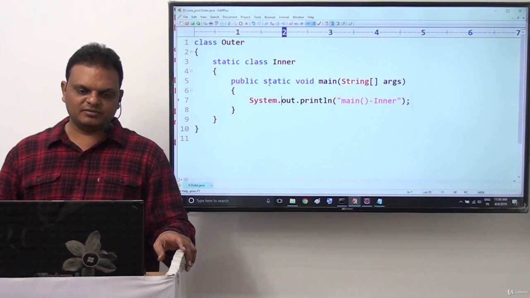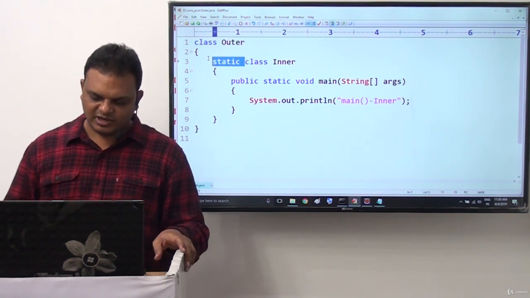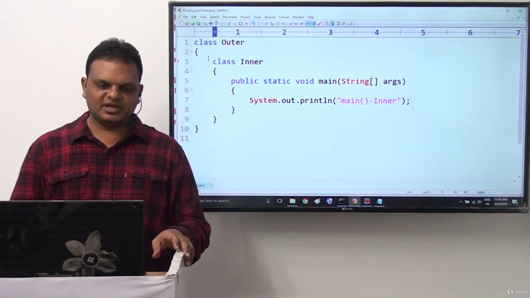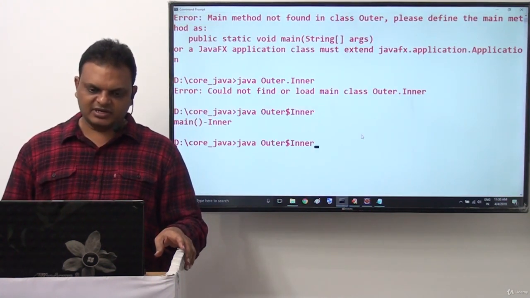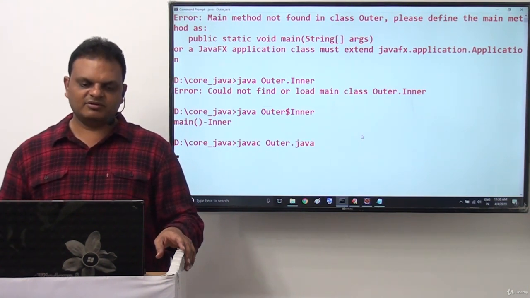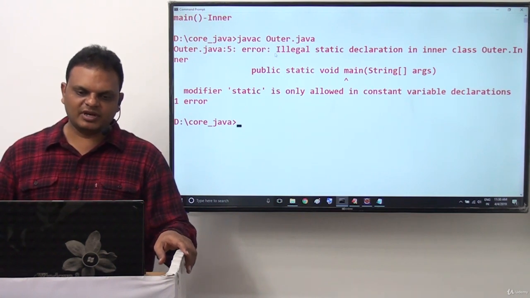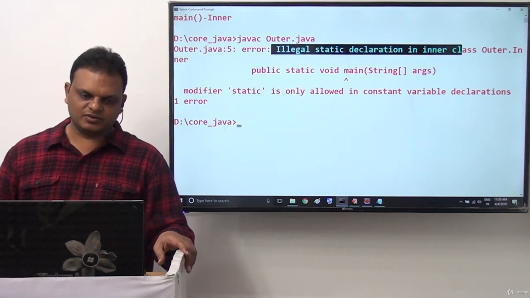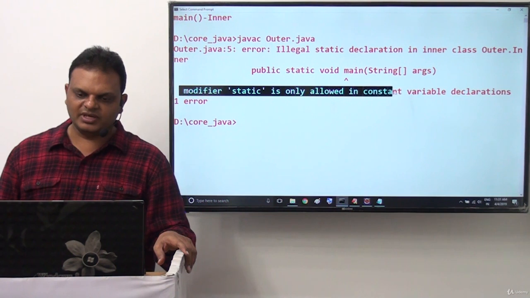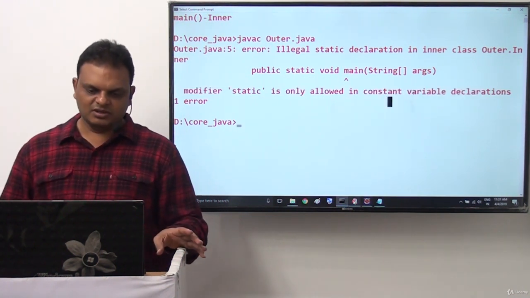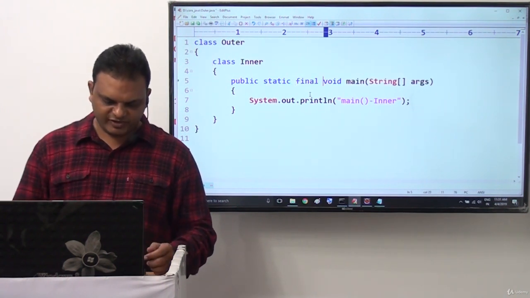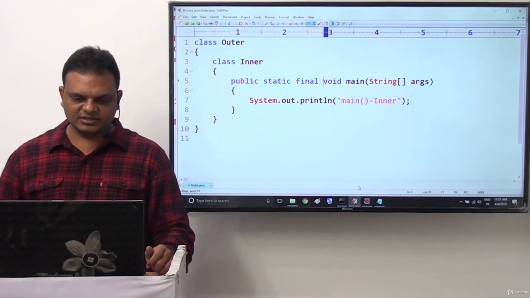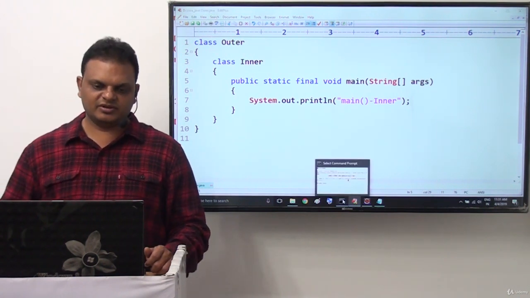But one more simple point here. For example, if I did not declare this inner class as static, then what happened here? We are definitely getting a compilation error. What about this compilation error? javac Outer.java. Illegal static declaration in inner class. Modifier static is allowed only in constant variable declaration. Okay, now if I use, for example, public static final, then what are we able to get? Just observe this clearly now.